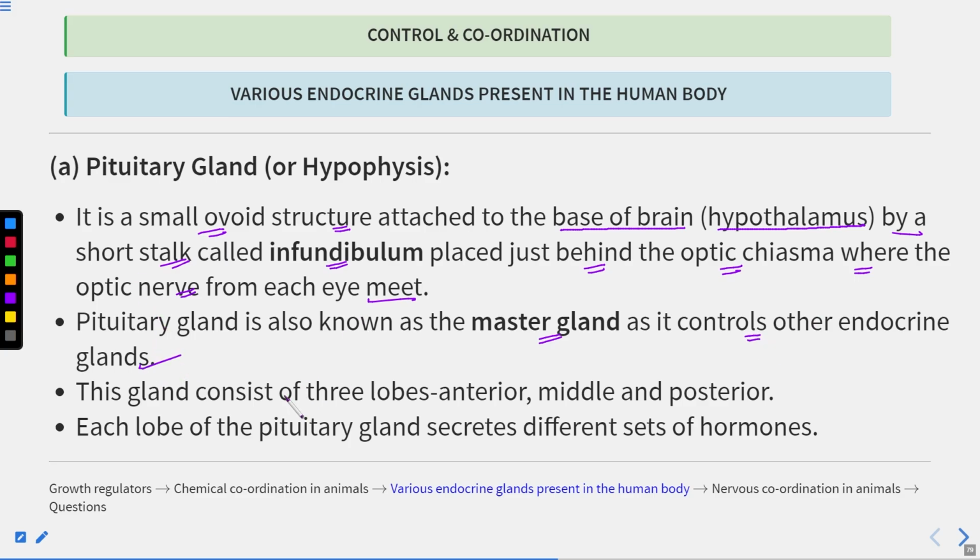Clear? Now this gland consists of 3 lobes: anterior, middle, as well as the posterior lobe, and all these 3 lobes secrete different kinds of hormones. Now each lobe of the pituitary gland secretes different sets of hormones. Now let's have a look at these hormones.